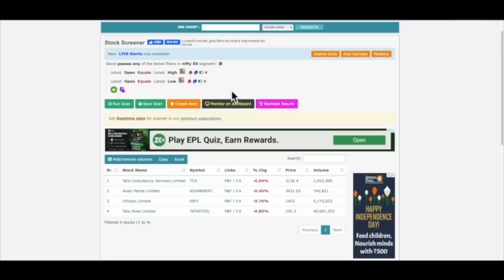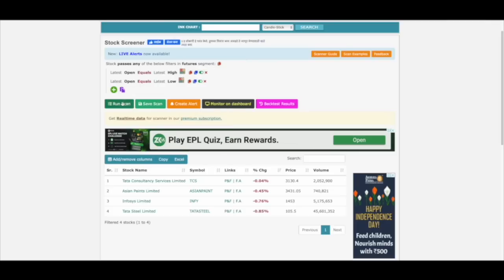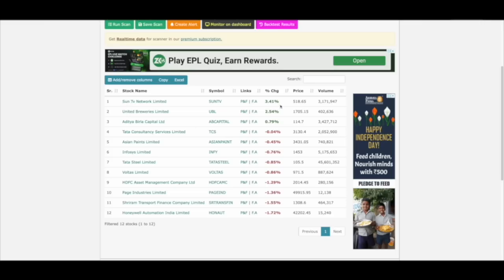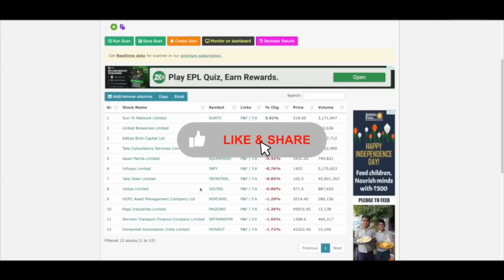Now, if you're not finding any stock, you can go here. You can change it to, let's say, I choose futures segment and then run scan. Here I will find all those stocks which had buyer's pressure. Can you see here? United Breweries. This is the example which you saw. You can also go and check Aditya Birla. All of these stocks would have made similar kind of momentum.